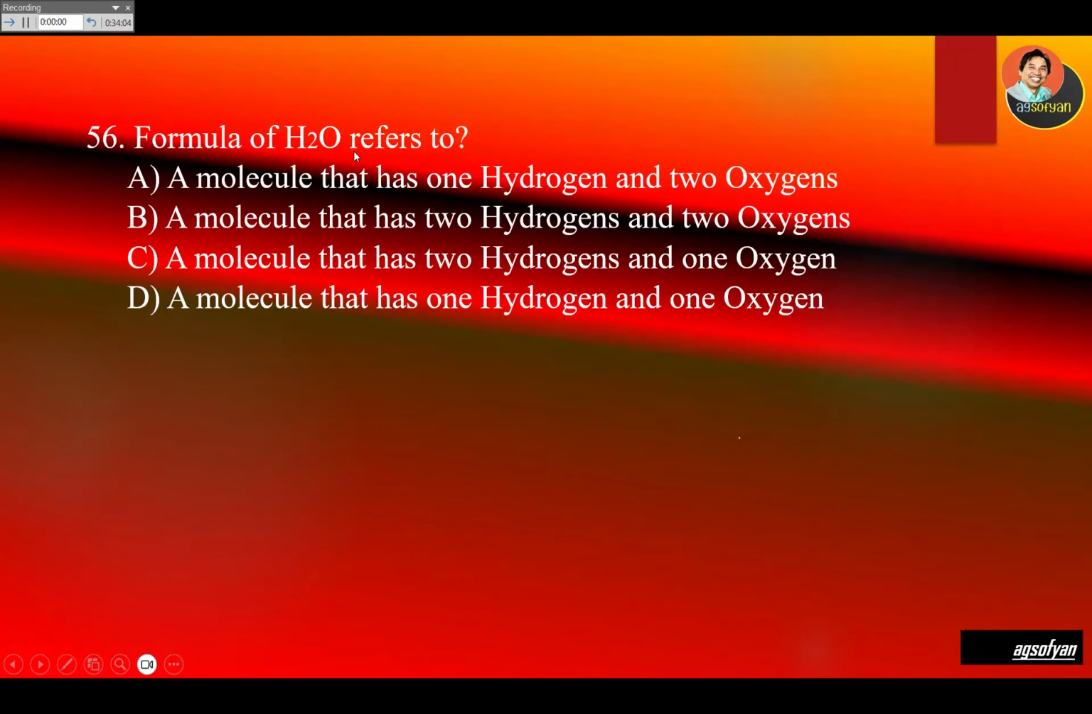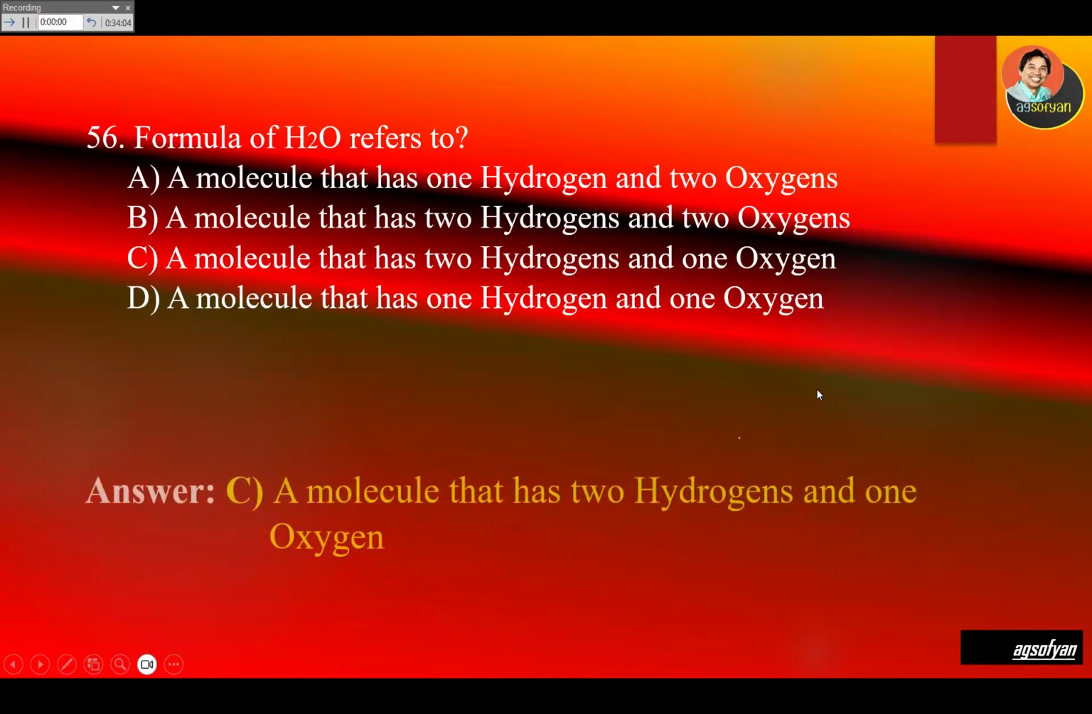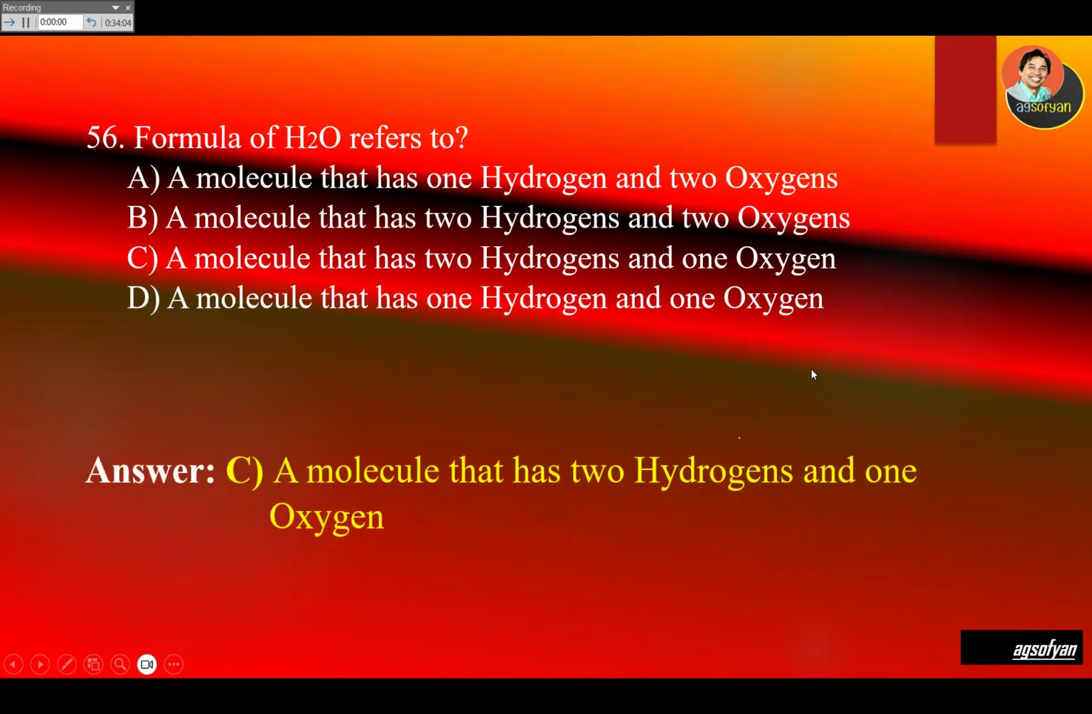The formula H2O refers to a molecule that has one hydrogen? No, there are two hydrogen. B, molecule that has two hydrogen and two oxygen? It is incorrect because it is two hydrogen, one oxygen. Two hydrogen, one oxygen. So C will be the answer.